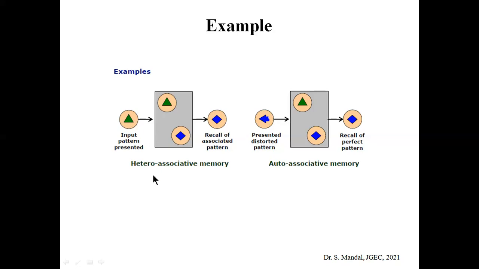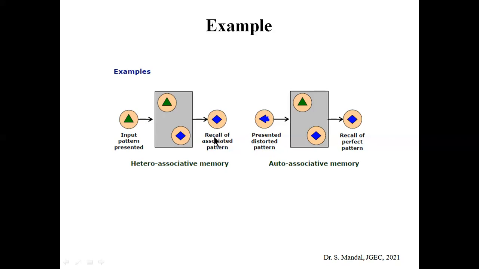But in the case of heteroassociative memory, if the input pattern is presented, it is not necessary that the output will be a triangle. Here the input is a triangle, but the output will not also be a triangle. Why? Because in heteroassociative memory, in the associative memory structure, there is an association between input pattern and output pattern. That means it is stored that if this triangle comes as the input pattern, the output pattern will be this kind of shape.